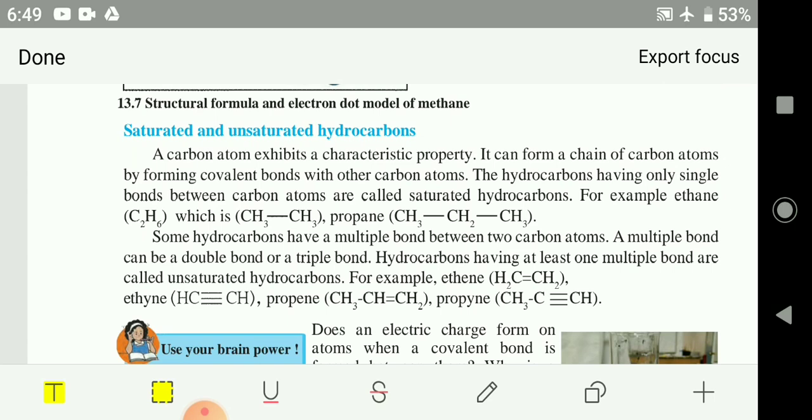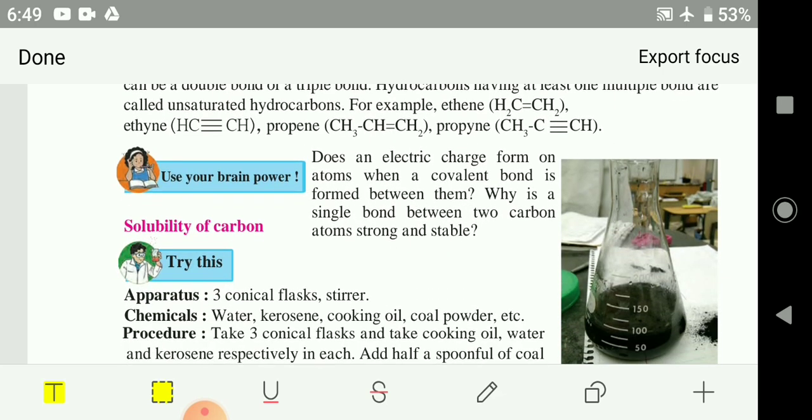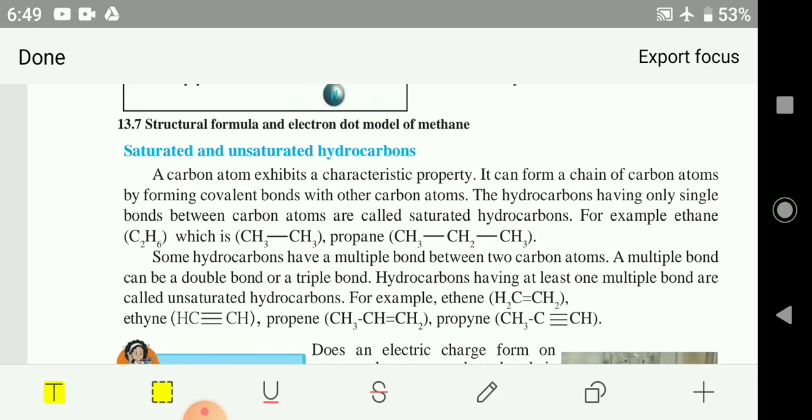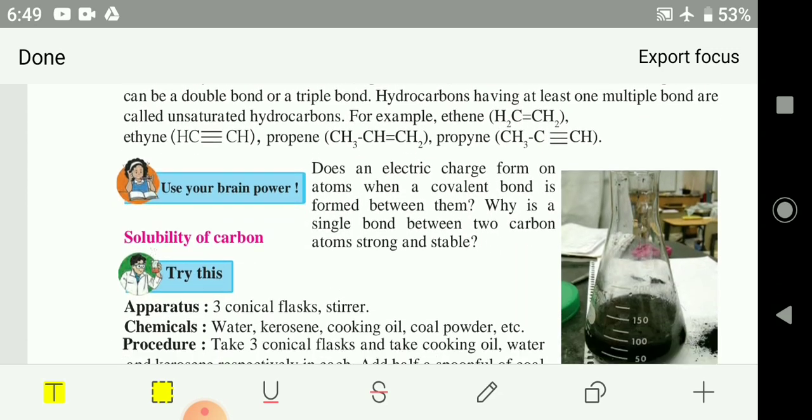Now what is a single bond and what is a double bond? Single bond means only one electron is shared between carbon and carbon atom, and double bond means two electrons are shared between carbon and carbon atom. Triple bond means three electrons are shared between carbon and carbon atom. So that is very important for your next years also, so learn it by heart.